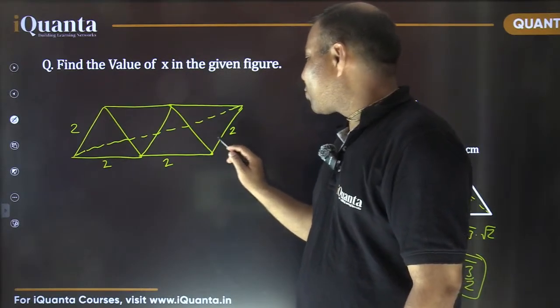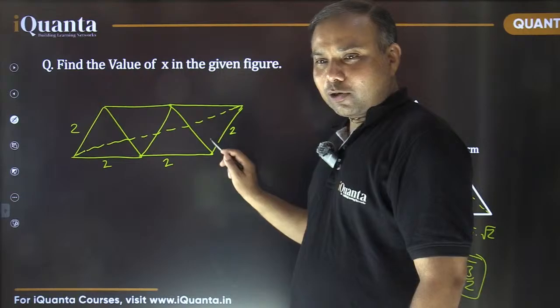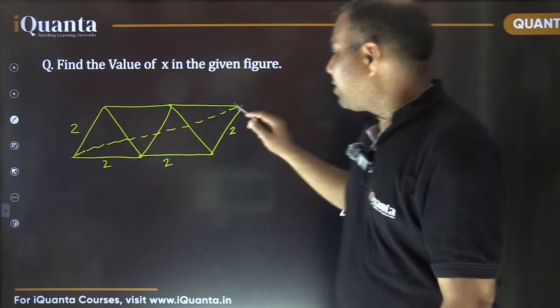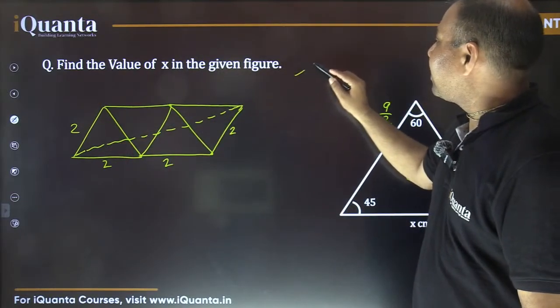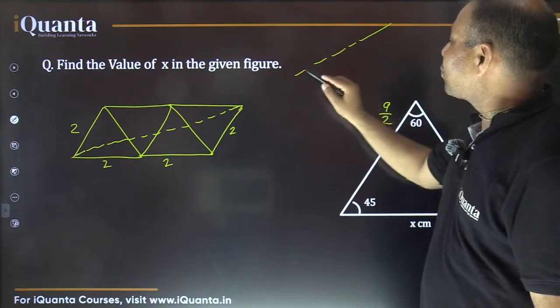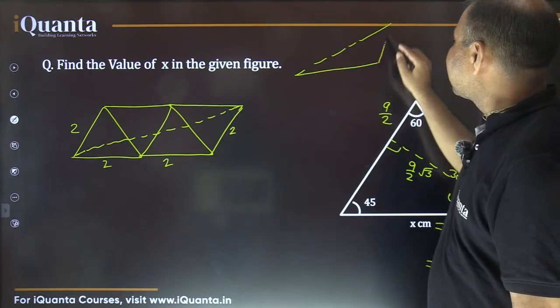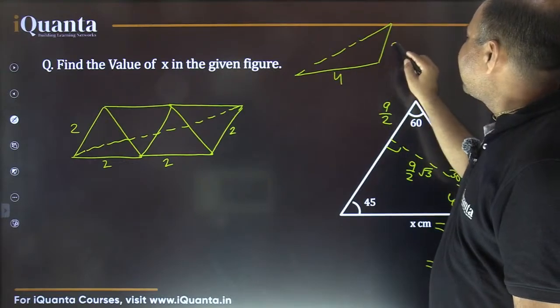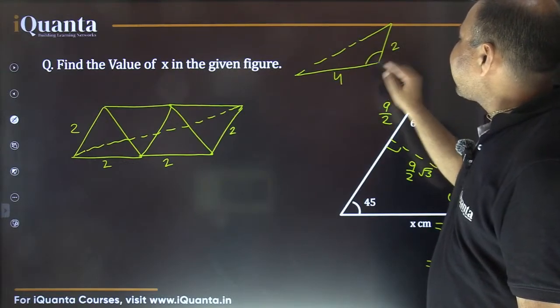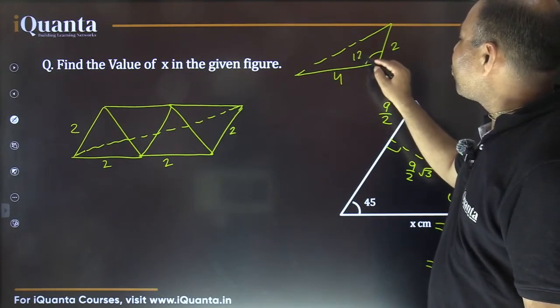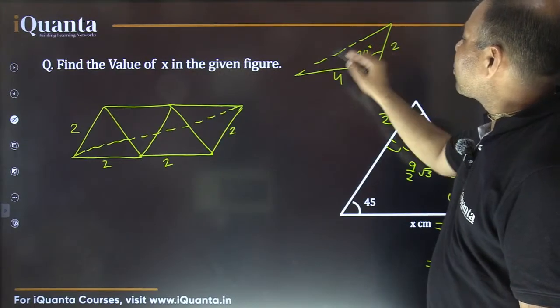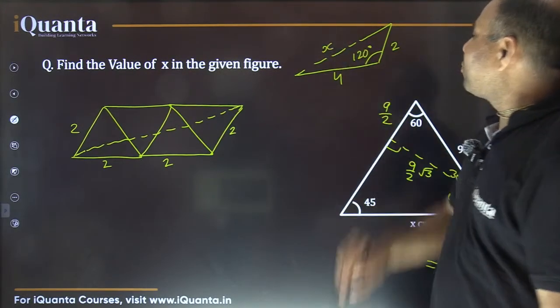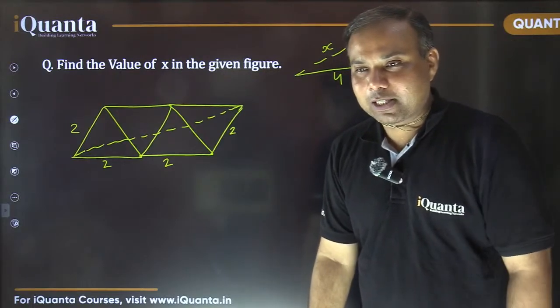Total makes it 120 degree. Is it not? So basically the length which we need to find out is the third side of a triangle whose two side lengths are known to us, 4 and 2, and the included angle is also known to us. It is 120 degree. And this dotted side length, let's call it x. That's what we need to find out. That's the question here basically.